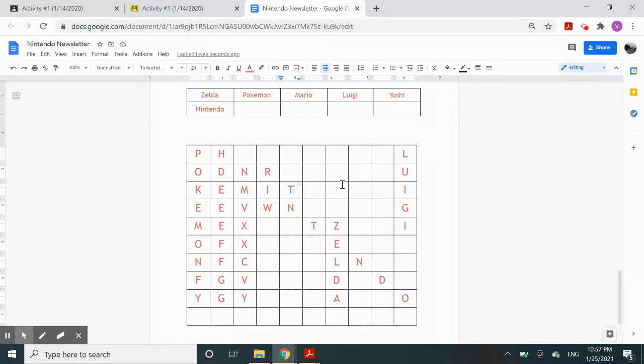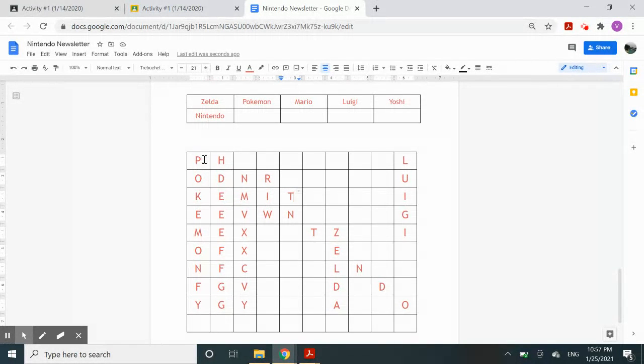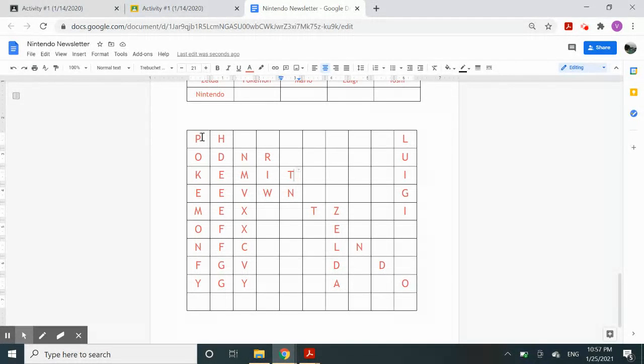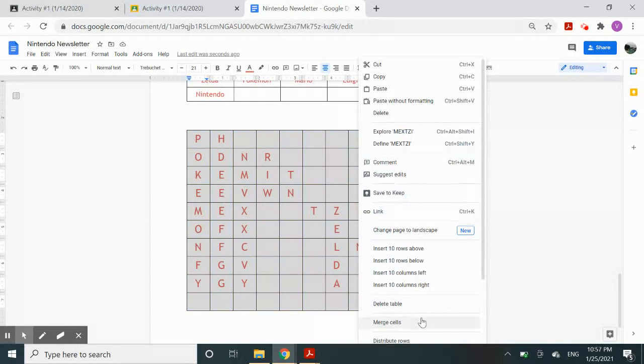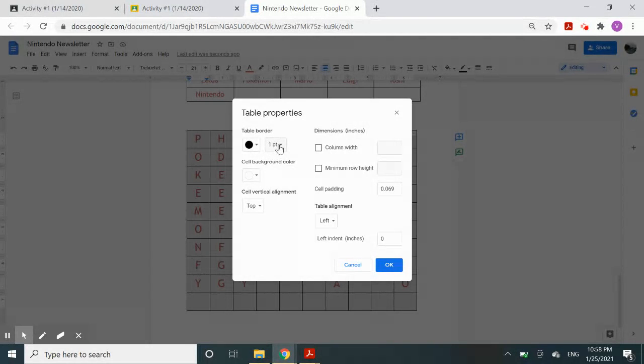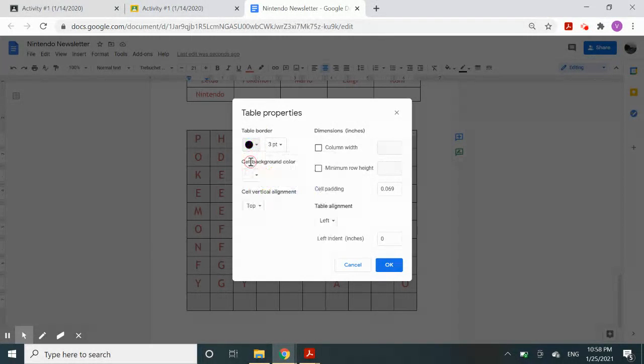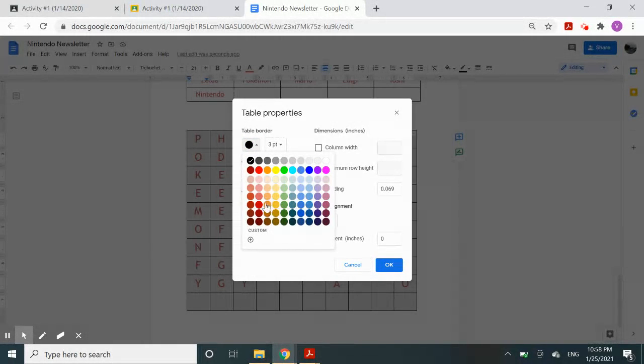The next thing you need to do is edit. So you see this looks nice, but it looks too simple. So what I'm going to do is give this table color, okay? And how do I do that? The way I do that is, one, you're going to highlight the entire table again, okay? Then you're going to right click and go to table properties. Table properties. So again, right click and then table properties. In table properties, you can make the border thicker. So let's make it 3, and I'm going to make the border not purple. Let's do it black. No, not black. Let's do it this orange.